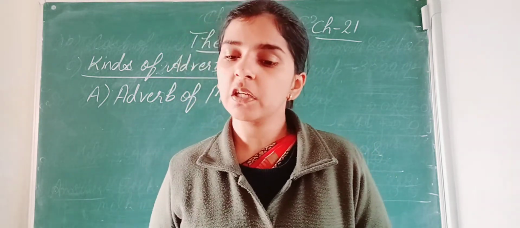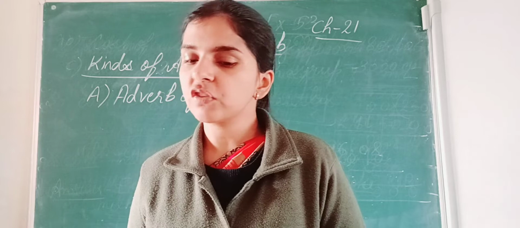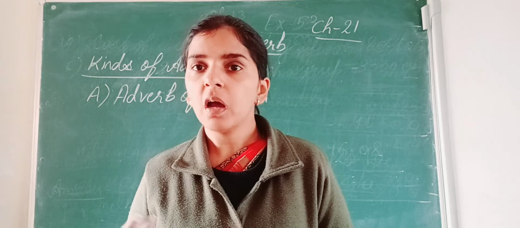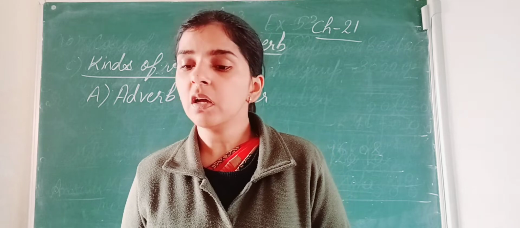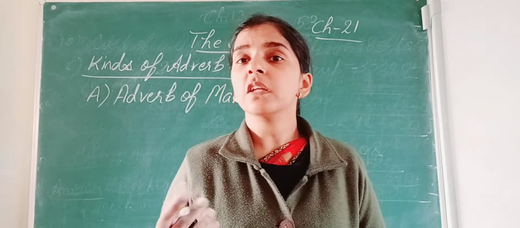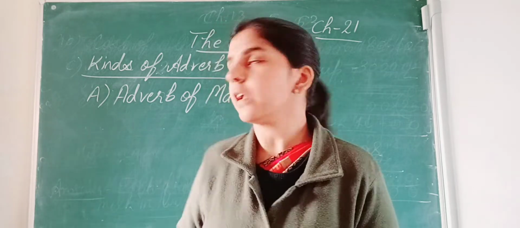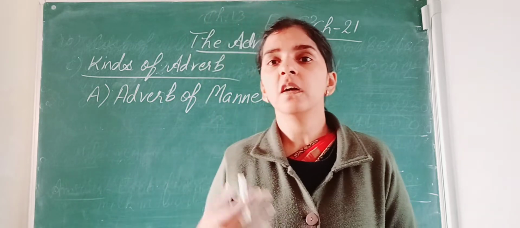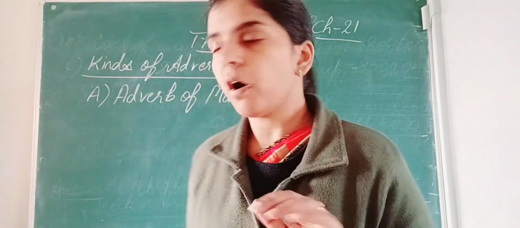In these sentences, the words slowly, patiently, badly, foolishly and quietly all add something to the meaning of the verb. And which are the verbs? Walk, waited, writes, spend, speaks, right? So they clearly describe how the actions are done. In every sentence I was saying how. Those which give us the answer of how are adverbs of manner. Understood?